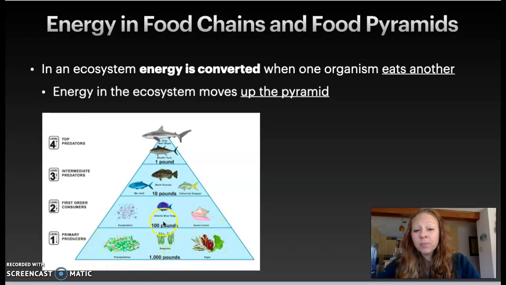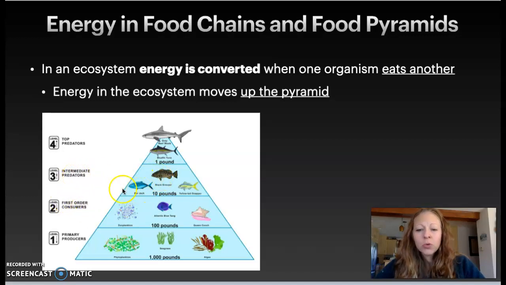in an ecosystem. And so here we have what we call primary or first order consumers. These are the things that eat the producers. And so the energy from the producers that originally came from the sun goes up to the primary consumers. But then secondary consumers or second order consumers, this says intermediate predators, don't worry about that.